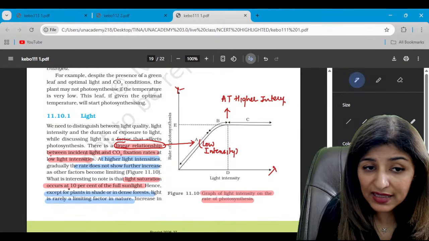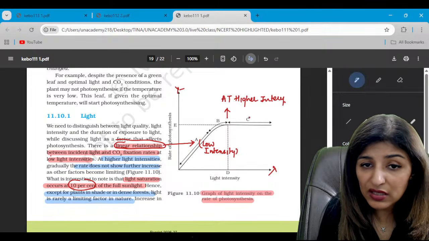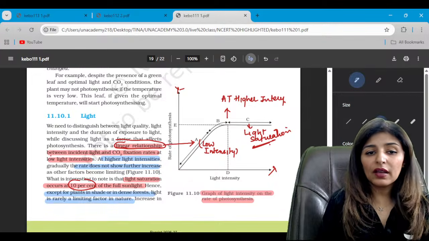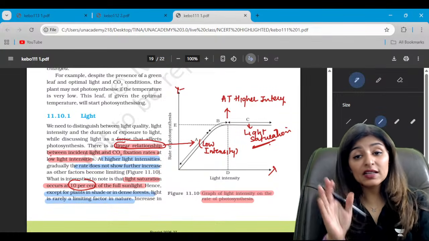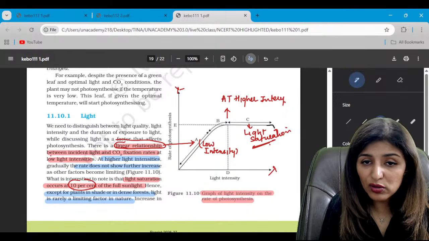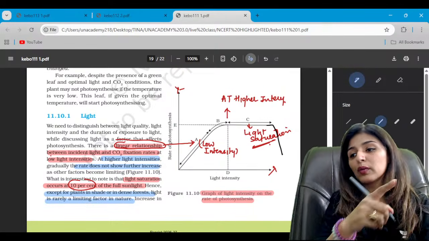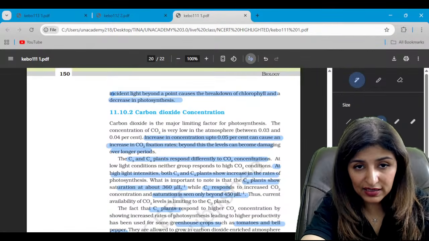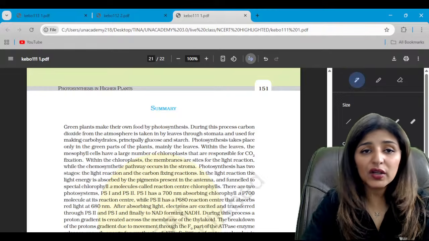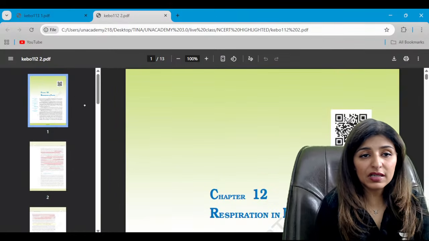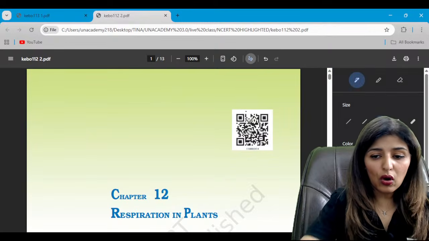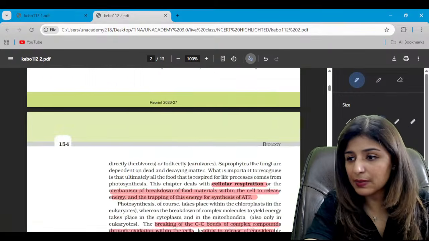What is interesting, that light saturation will occur at 10%. So this is when the light has been saturated. This is light saturation. Is that clear to all? And after a while, if you still keep on increasing the light intensity, then the graph will also come downward because the chlorophyll will be destroyed because of very high light intensity. Clear? So guys, with this, we complete the first plant physiology chapter. Moving on to chapter number 2 of plant physiology, that is respiration in plants.